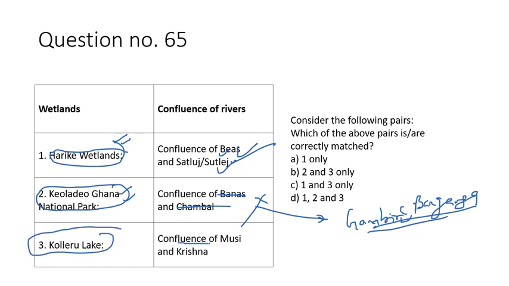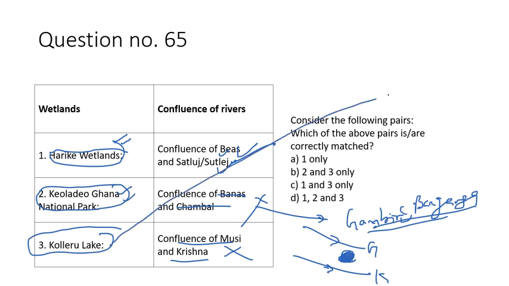When it comes to Kolleru, it is said to be at the confluence of Musi and Krishna. This is wrong because Kolleru is between the Godavari and Krishna. So Kolleru lake is located in between the Godavari and Krishna, and this Kolleru lake is the second largest freshwater lake of the world, sorry, Asia. So this is also wrong. Answer is A. Only one is correct.